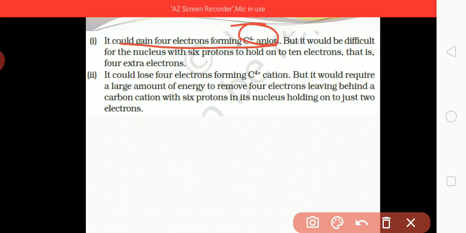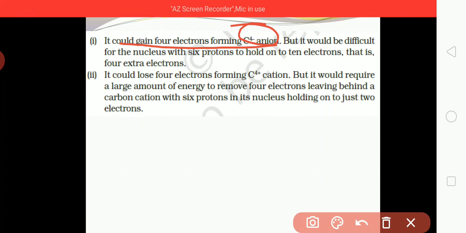If we add 4 electrons, 6 were already present and 4 are gained, so the total will be 10 electrons. The nucleus will not hold 10 electrons, that is 4 extra electrons, so this is a little harder.